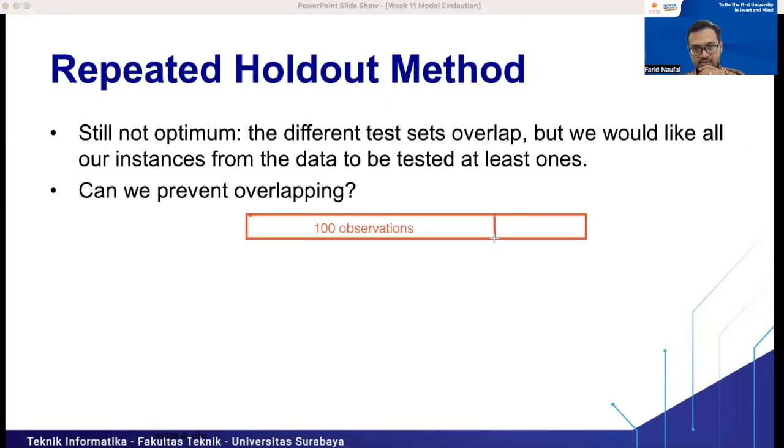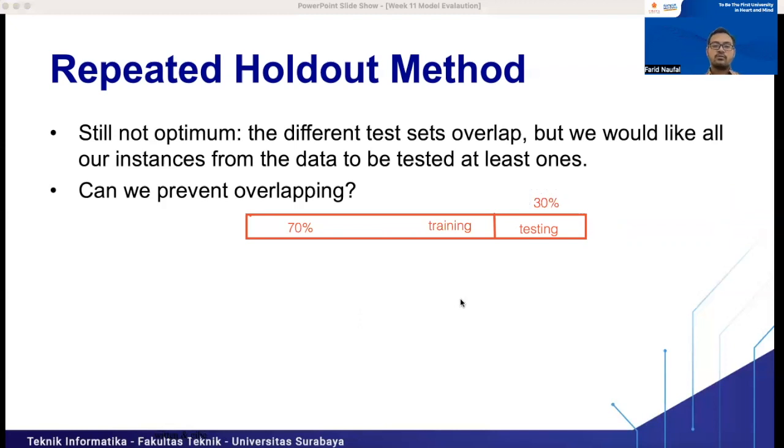So for example, this part is for testing and this part is for training: training 70% and testing 30% from the 100 observations, right?